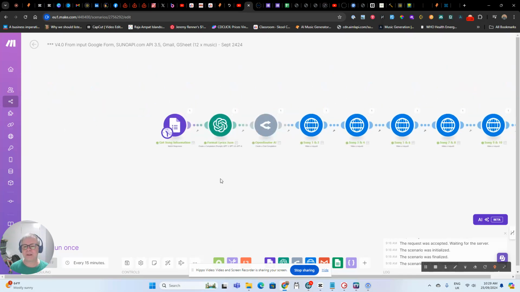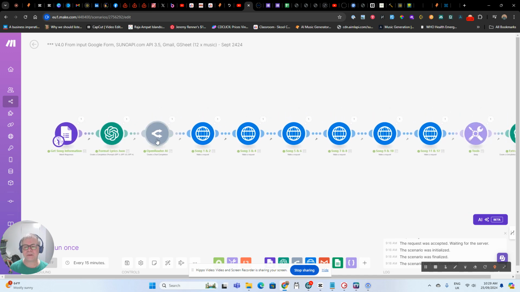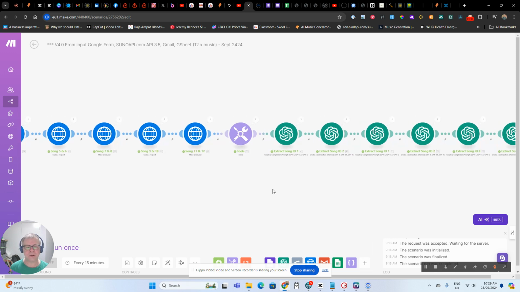So basically, you fill out the song information and you do that in a Google form. And you include the title, the lyrics, and the tags, which are for the style of the song. We then go through the process of creating the songs two at a time. And in here, we get the song ID generated, which is what's required to actually access and listen to the song.